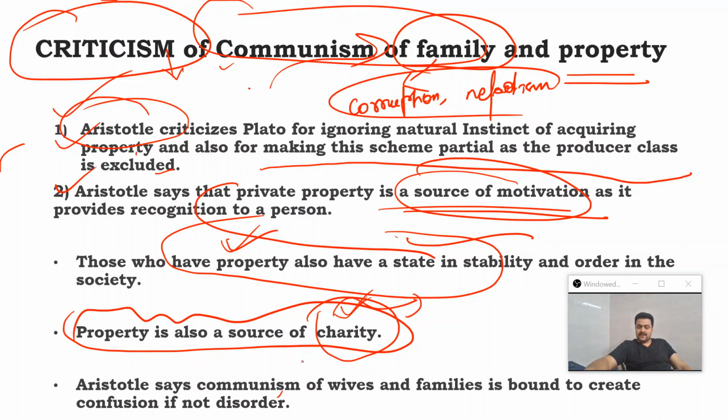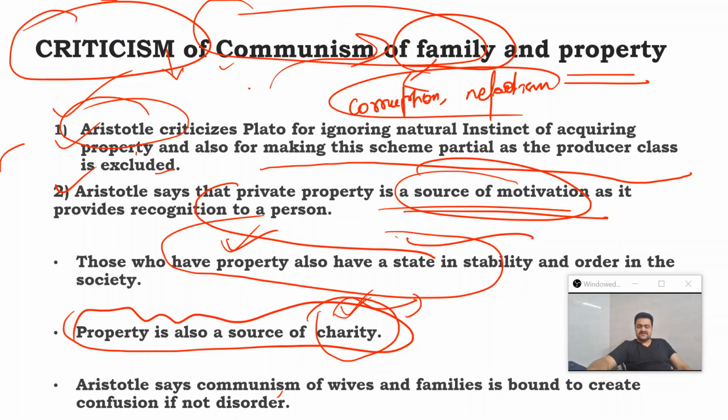Next point. Aristotle says that communism of wives and family is bound to create confusion if not disorder. When Plato scraps the institution of family by doing away with the permanent monogamous sexual relationship, then one man is going to have multiple wives and one woman is going to have multiple husbands.